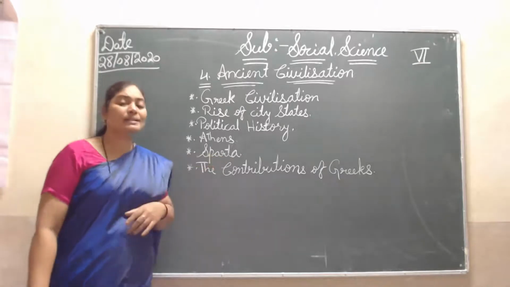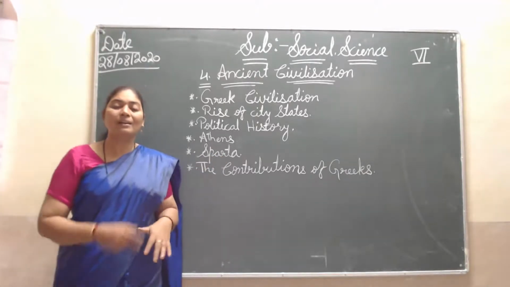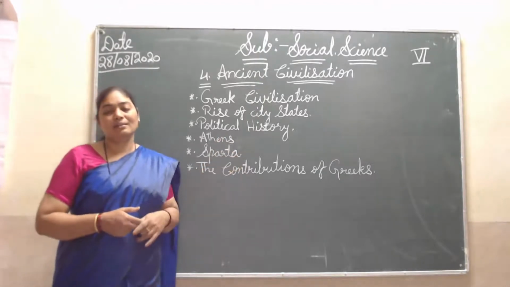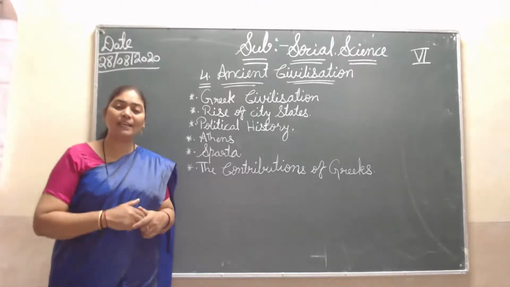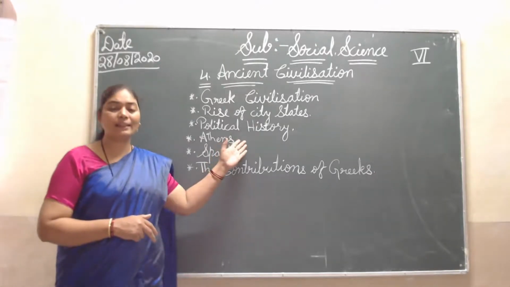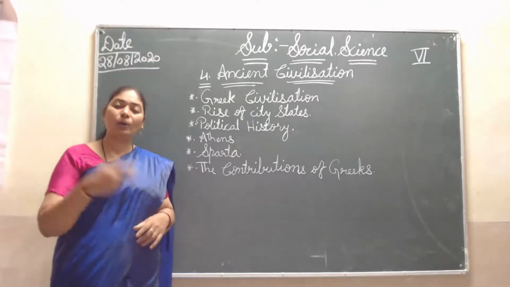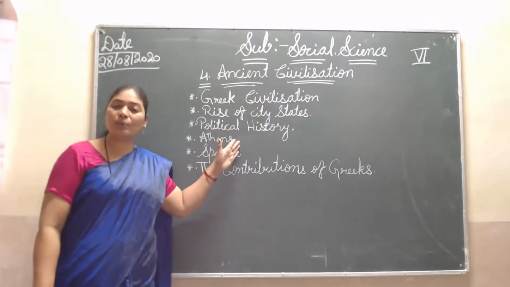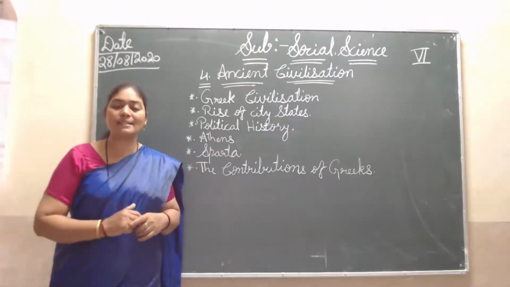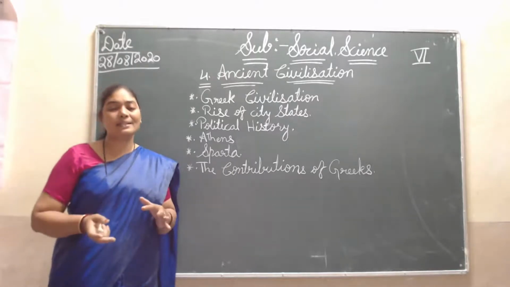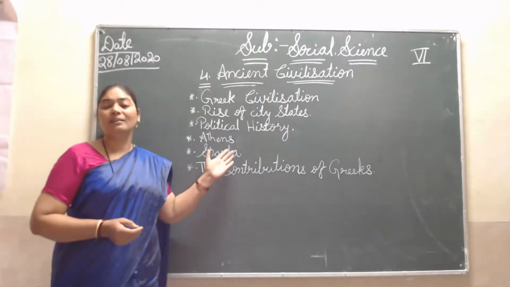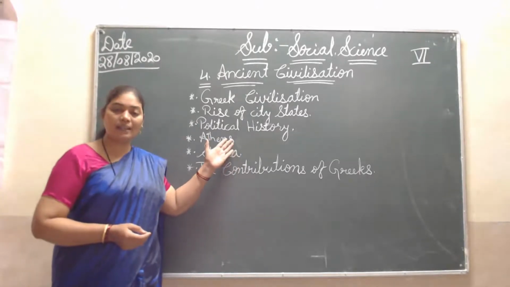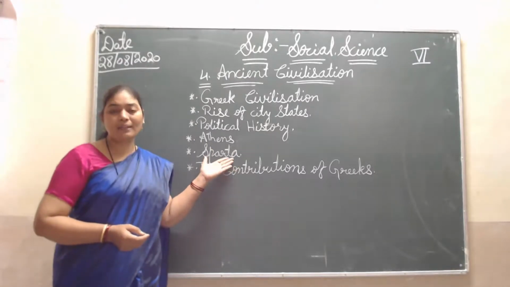Sparta was also a great city-state. Then the Persian king attacked, Athens and Sparta became one and defeated the Persian king, and both became strong city-states. But after some time, misunderstandings started and they went to war with each other. Athens lost its power, defeated at the hands of Sparta, and Sparta started ruling.